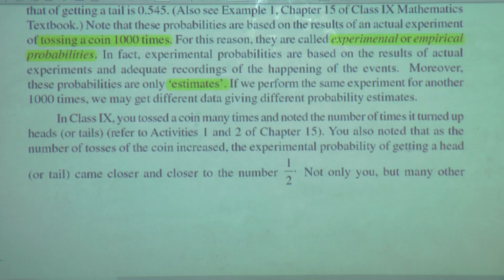You also noted that as the number of tosses of the coin increased, the experimental probability of getting a head or tail came closer and closer to the number half.